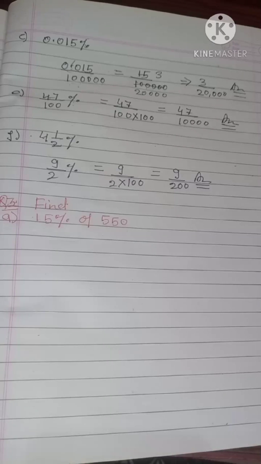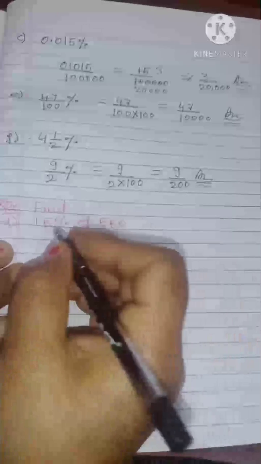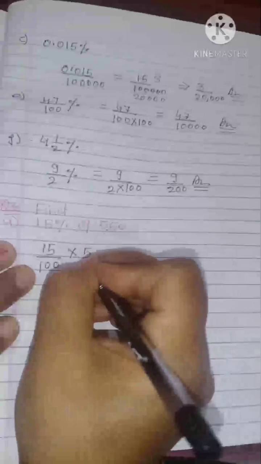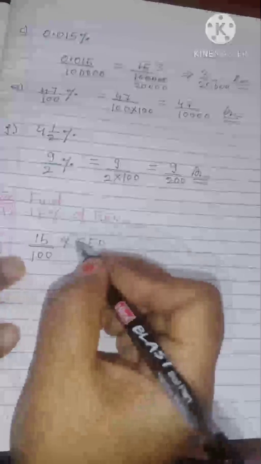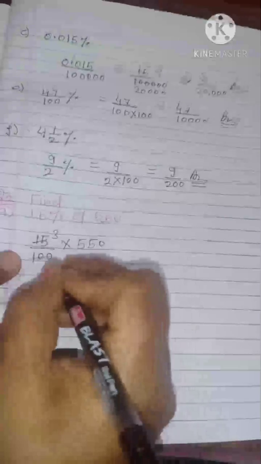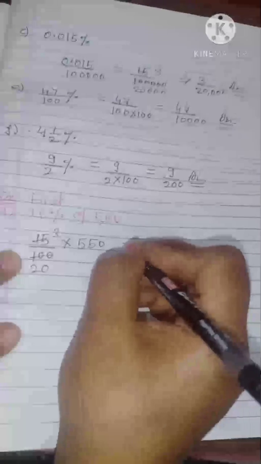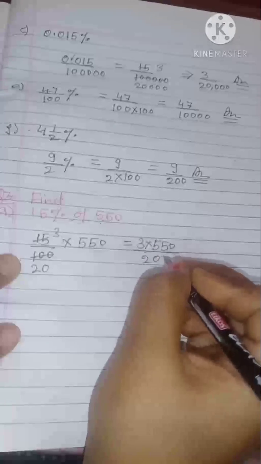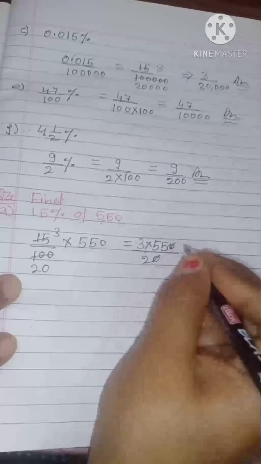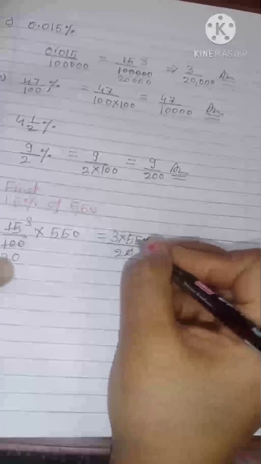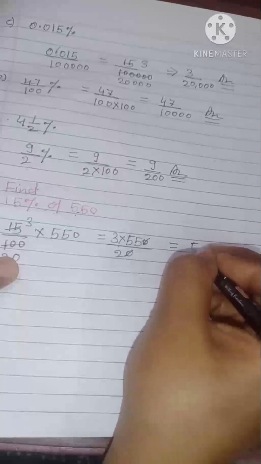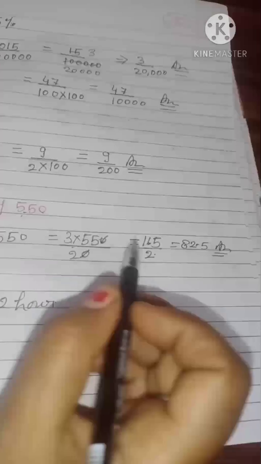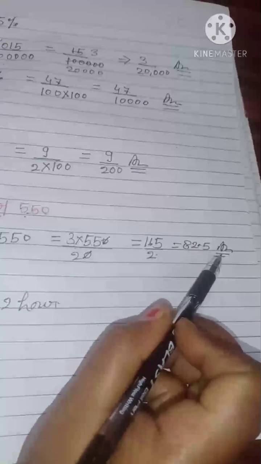Now see that, beta, 15% of 550. 15% means, beta, 15 upon 100. Of means, beta, multiply of 550. So in this way you will do. Now see that, make it cancel. 5 3 ja 15, 5 2 ja 10, 0. So it will be 3 into 550 upon 20. So again make it cancel. So 55 into 3, beta, 3 5 ja 15, carry 1, 3 5 ja 15 and 1, 16, 165 divided by 2. Now see that what will come. 165 divided by 2 is coming 82.5. It will be your answer.